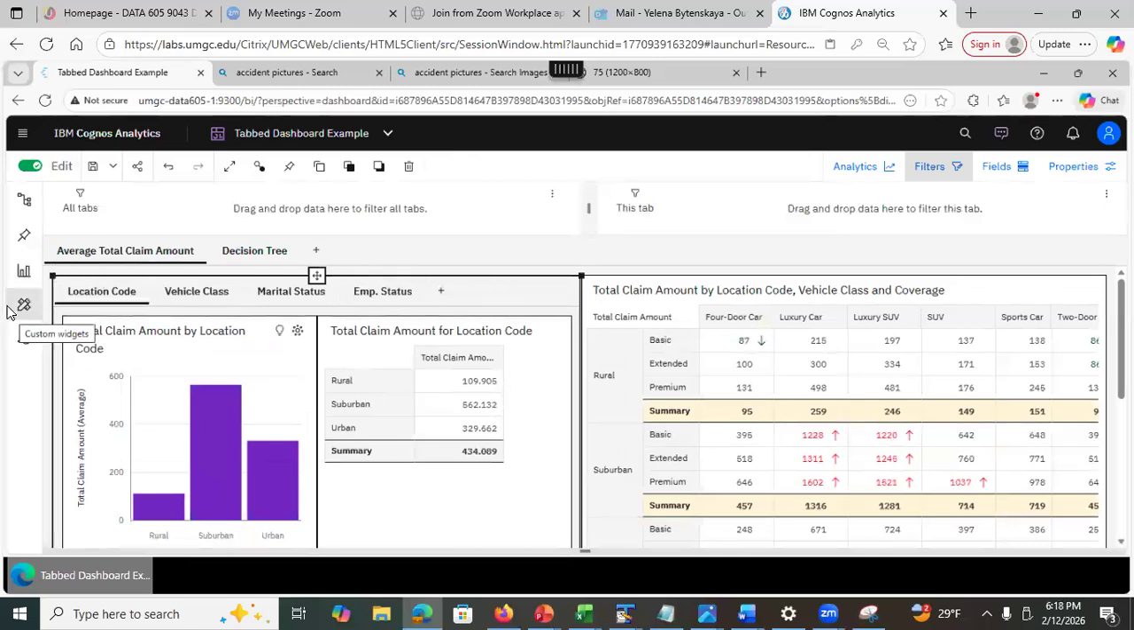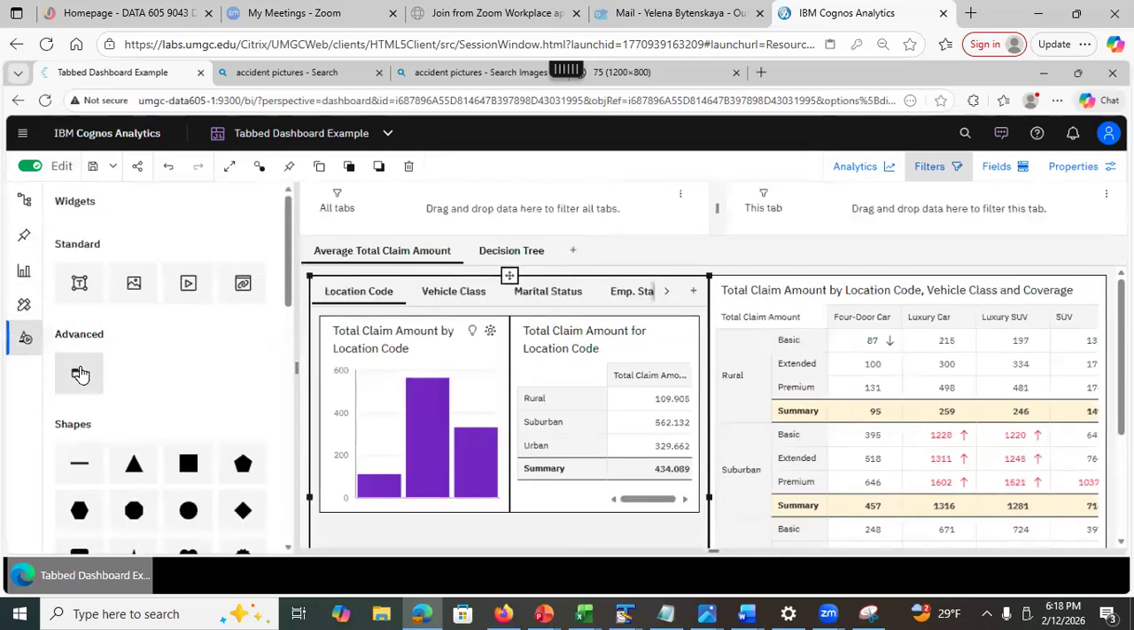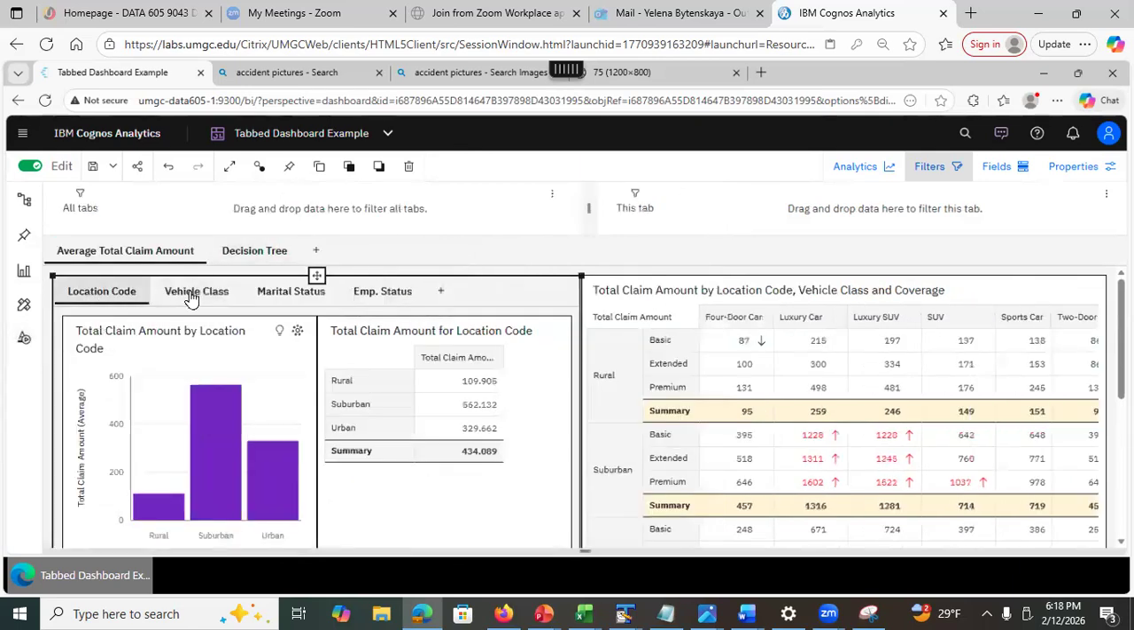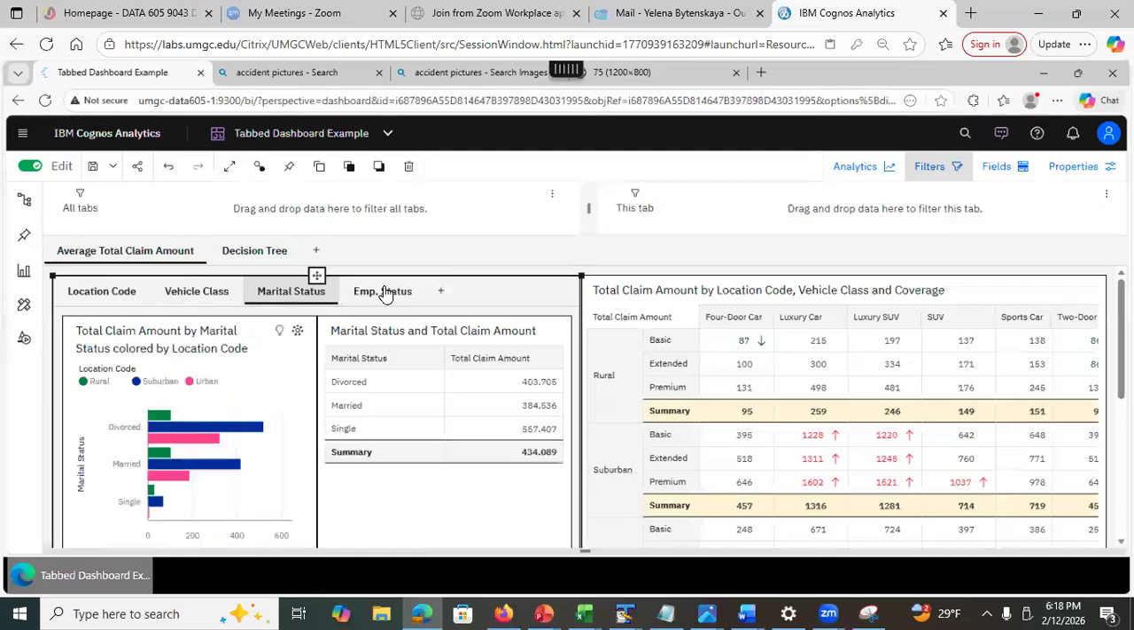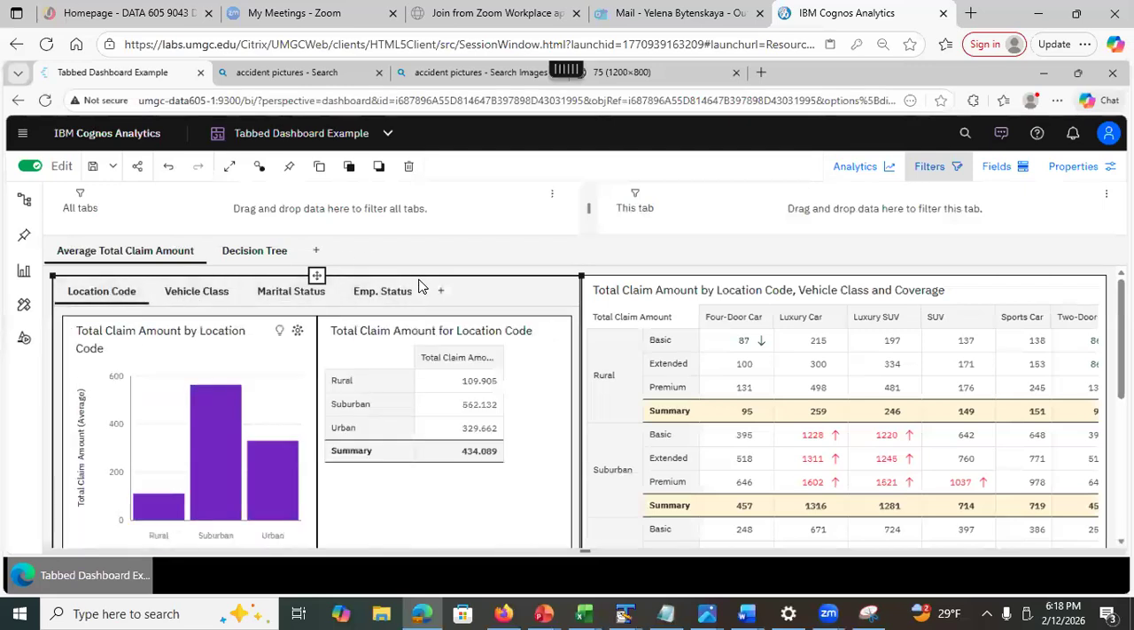How did I do this? How did I add this dashboard? I went to the widgets and I dragged and dropped this control. This control here is the nested dashboard. It's gonna add a dashboard inside the dashboard. And then you just add the tabs, okay? You just add the tabs. See this? This tab, this tab, this tab, okay? I added these 4 tabs.